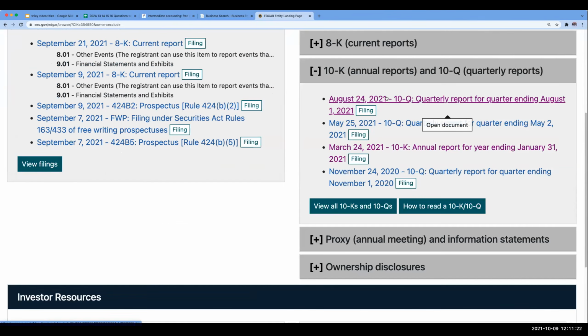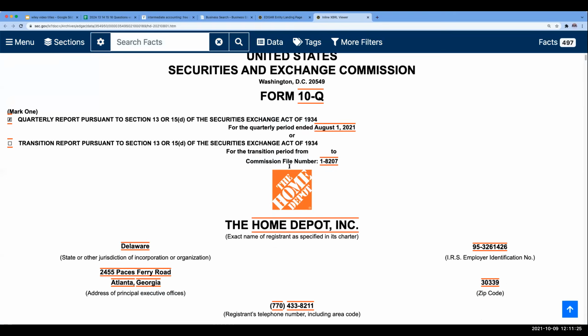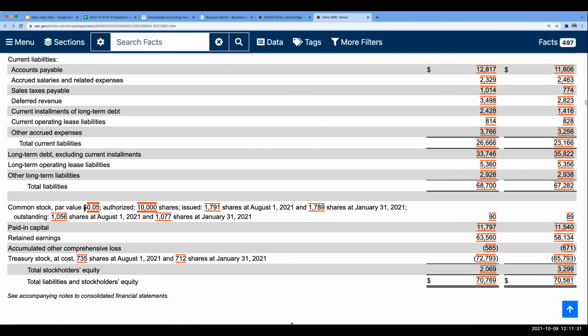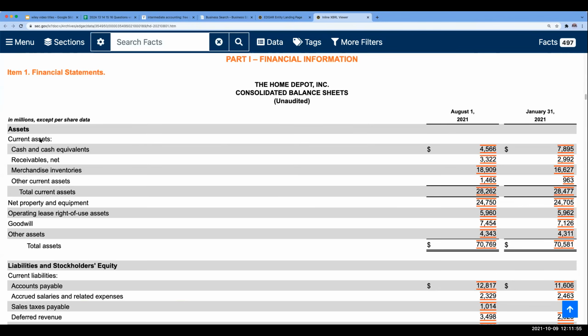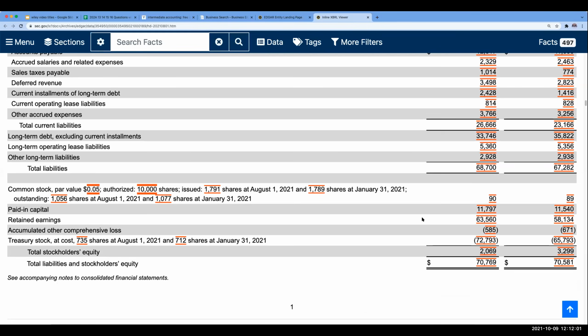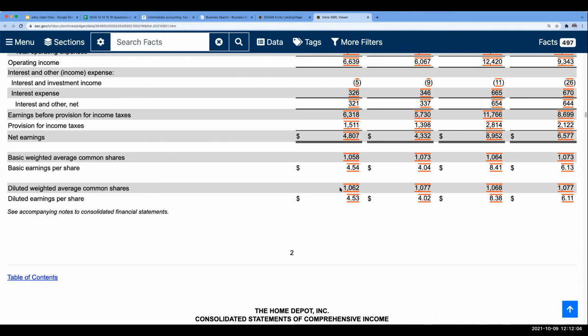Okay, so right over here, if I look at the quarterly report, I want us to go down to the balance sheet, and this is absolutely insane. So par value 5 cents, that's way too high, but it's okay, Home Depot's doing well. So over here I've got 10 billion shares authorized, and that's coming from their articles of incorporation. I have issued 1.7 billion shares, right? Also, we want to look up here at millions except per share data, which means the only per share data we're really looking at is down here.